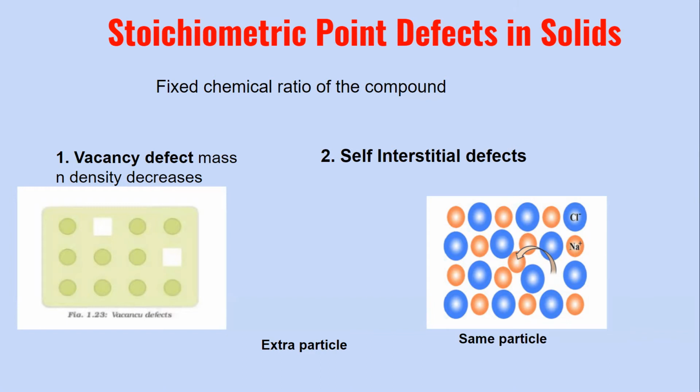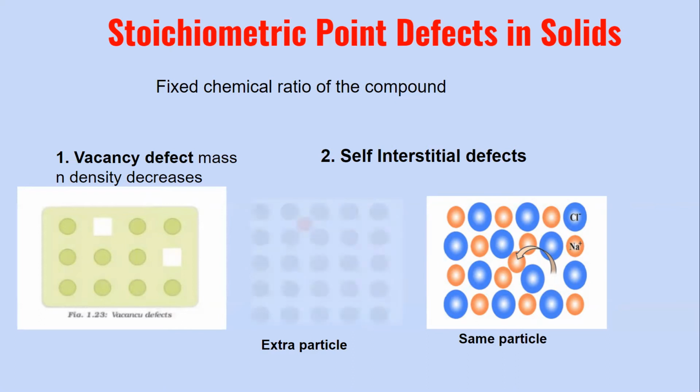Now, this interstitial defect can be of two ways. First, you can see when the particle of the same kind present in that crystalline solid gets shifted from its original lattice point and occupies a space in between the other particles. Then at its original site, a vacancy is created, as you can see in this figure. So such a kind of vacancy can arise due to the shifting of the particle from its original site to the interstitial space. This is one type of a self-interstitial defect.